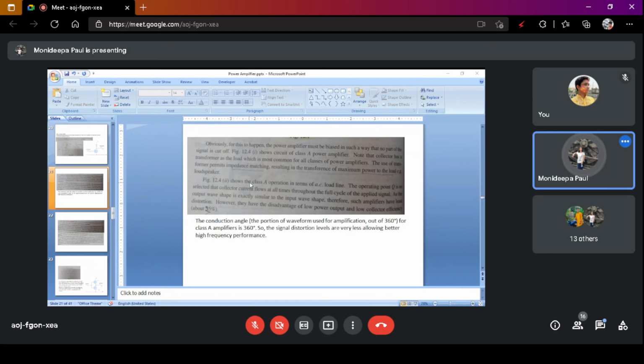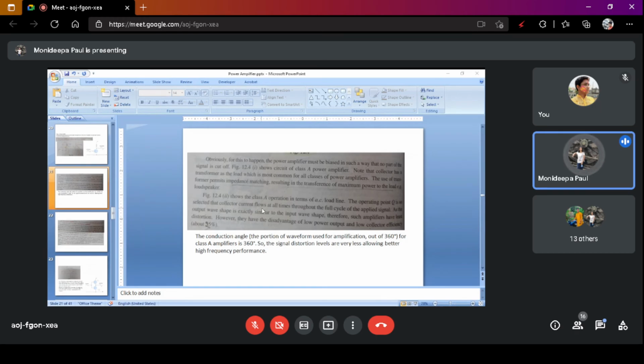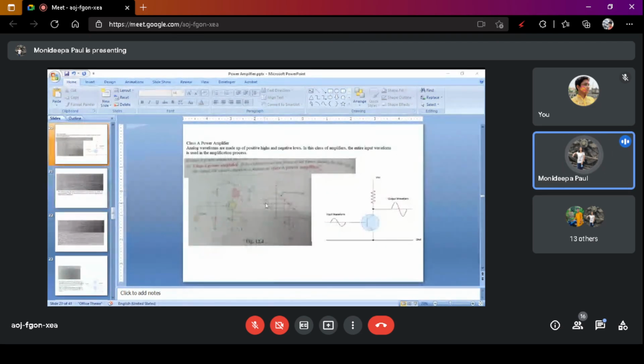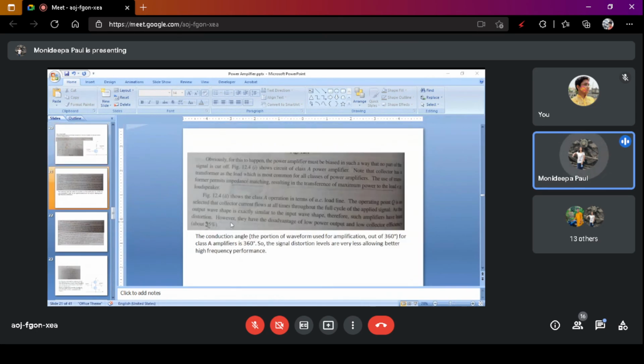Okay, this figure shows the class A operation in terms of the AC load line. The operating point Q is so selected that collector current flows at all times throughout the full cycle of the applied signal. As the output wave shape is exactly similar to the input wave shape, such amplifiers have the least distortion. Here you see the input and output waveforms are the same in nature. The only difference is the reversal in phase. So there is little distortion in the output signal.